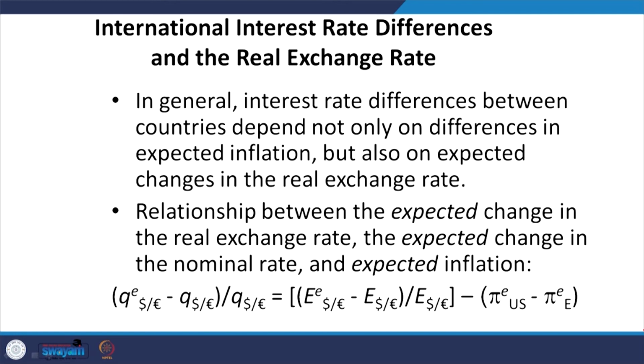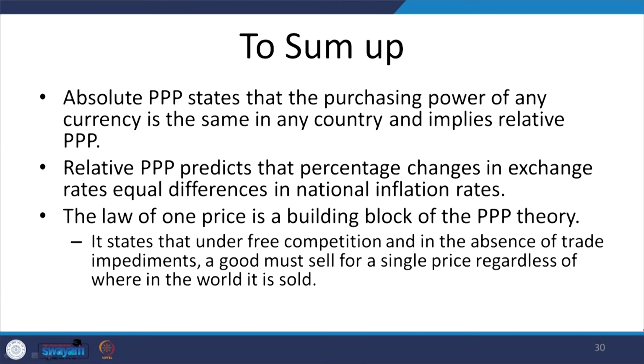All right. Now, to sum up all our discussion so far, absolute PPP states that the purchasing power of any currency is the same in any country and implies relative purchasing power parity.